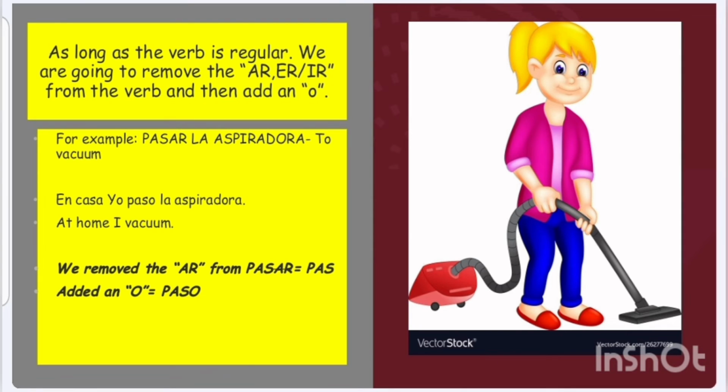So let's say we want to say at home I vacuum, right? So to vacuum is pasar la aspiradora. So you'd simply say, en casa yo. Then we remove the AR from pasar, add our O to get paso. So the full sentence would be, en casa yo paso la aspiradora.